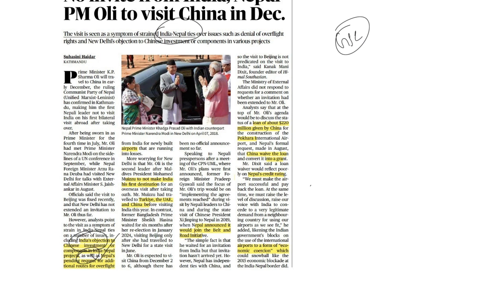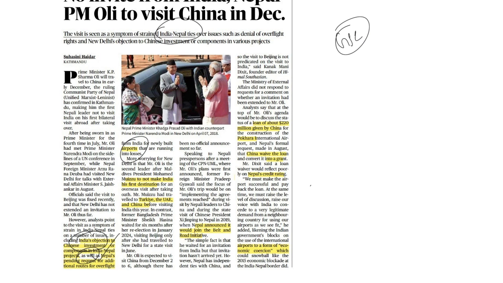And recently, certain airports have been developed in Nepal with assistance from China. So Nepal is asking India to allow Indian aerial space for overflights to the new airports of Nepal. But India is not accepting this request. Now, these are the issues that are recently hindering the seamless dialogue between India and Nepal.